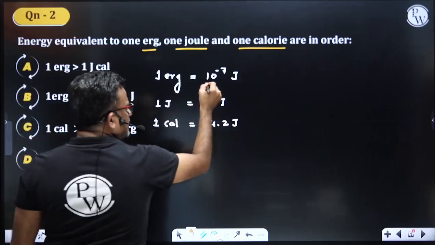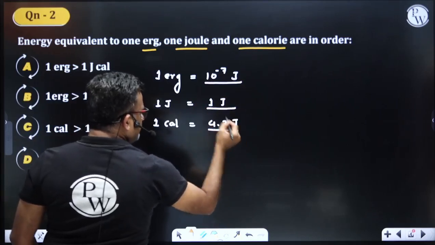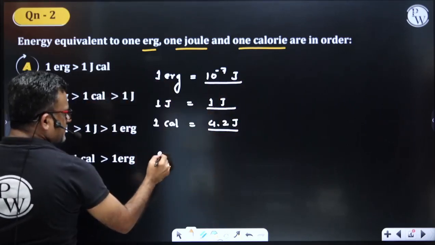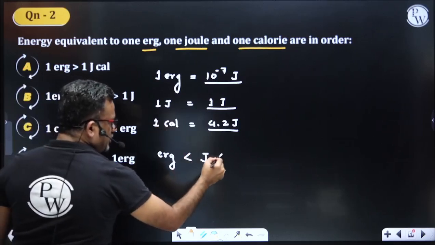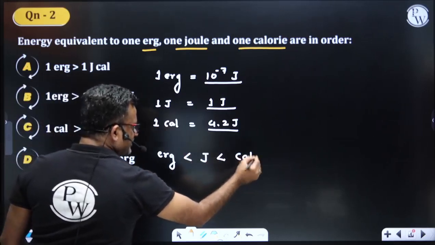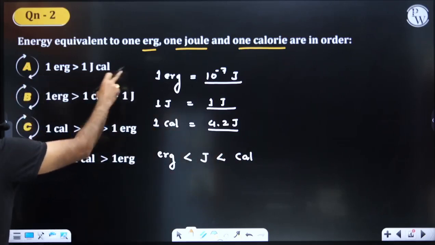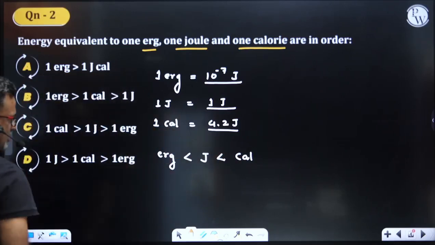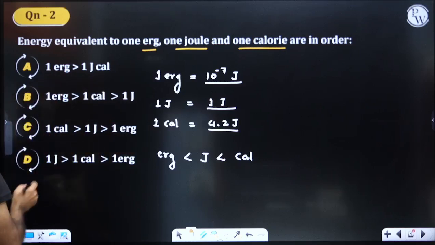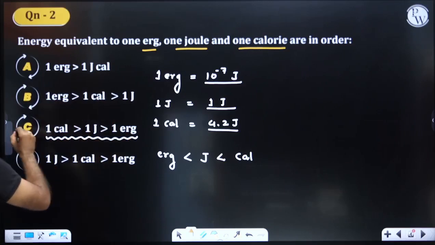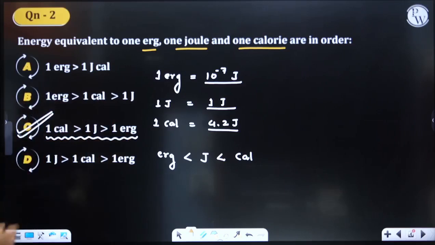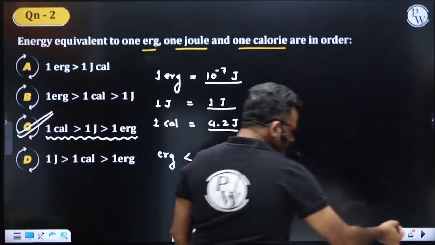So if you consider these three, which one is the minimum? Erg. Erg is going to be less than what? Joule. Joule is going to be less than what? Calorie. So they are writing it in decreasing order. I have written it in increasing order, so obviously calorie comes first. 1 calorie is greater than 1 joule is greater than 1 erg. So what is your answer? Option C. Is that clear, students? Right.